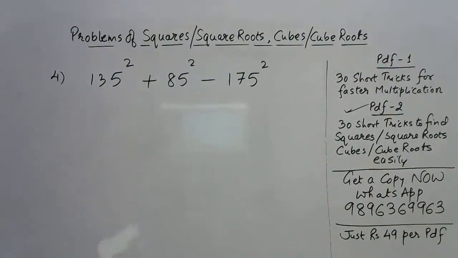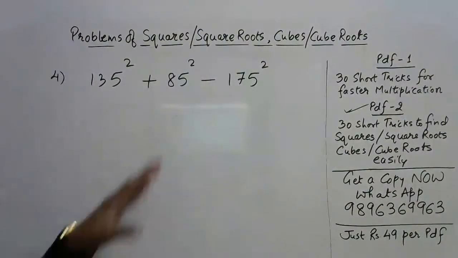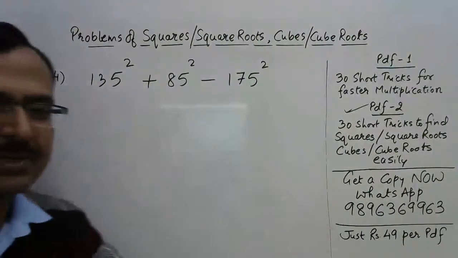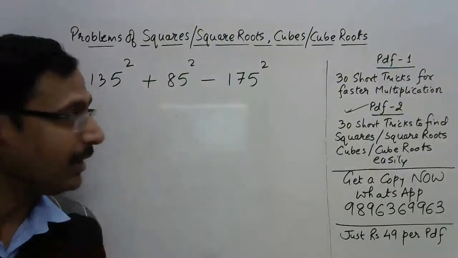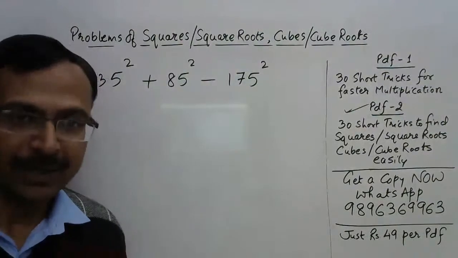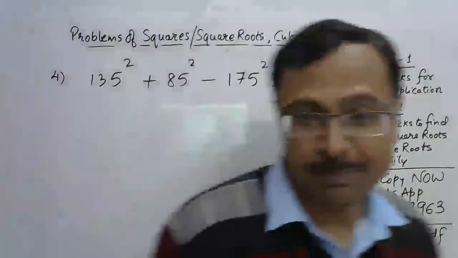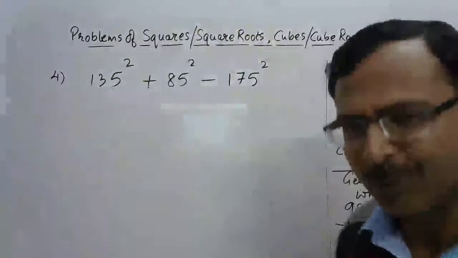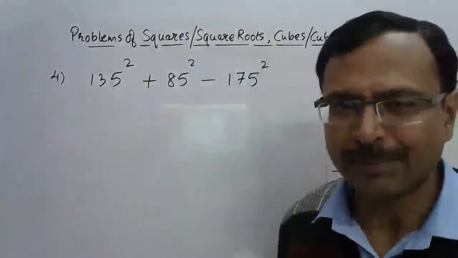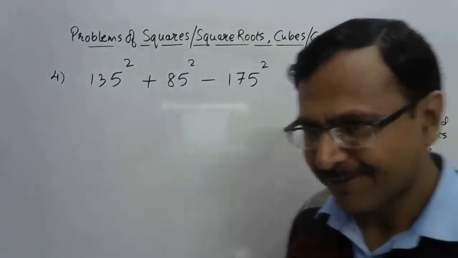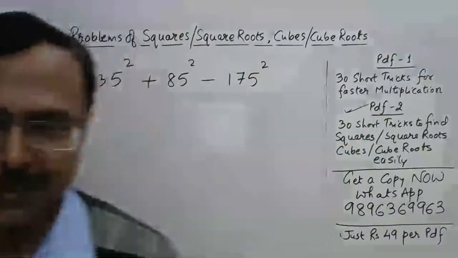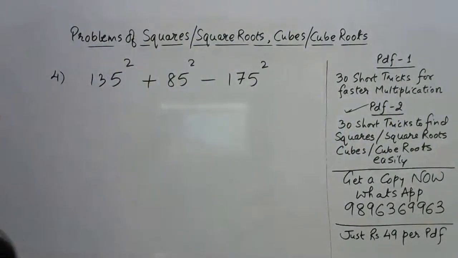Okay, some answers are already flowing in, and I'm so glad to see the unanimity again there, because it happens when we have simple questions like this, everybody tends to answer the same. But once it comes to simplification questions, I'll give you one more of that kind. I know a lot of people are using calculators here, friends, but I know who are using calculators. Okay, so minus 5175, that's the answer I'm getting.